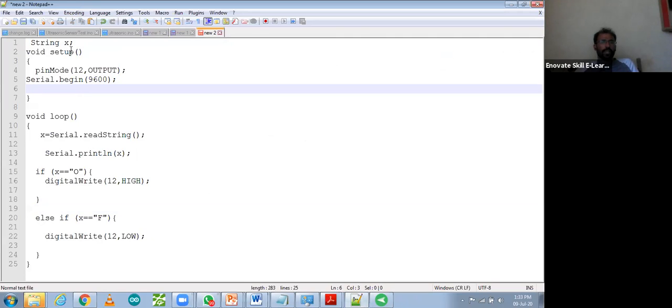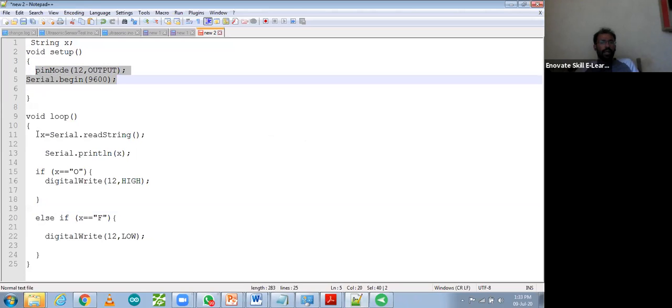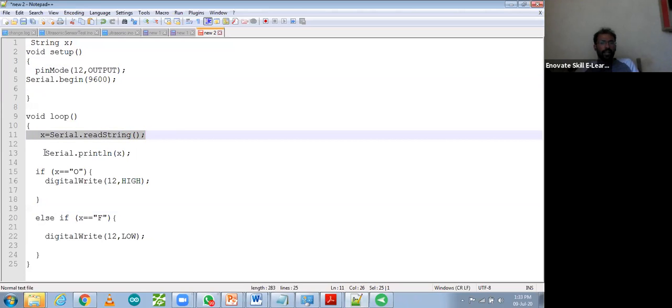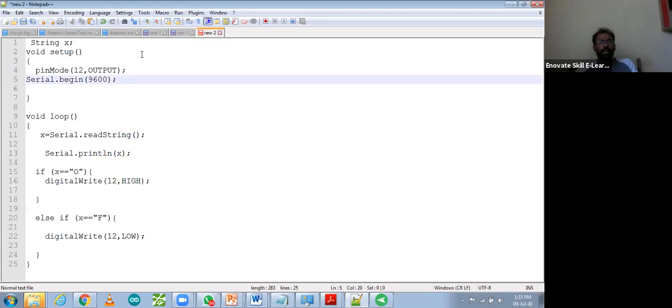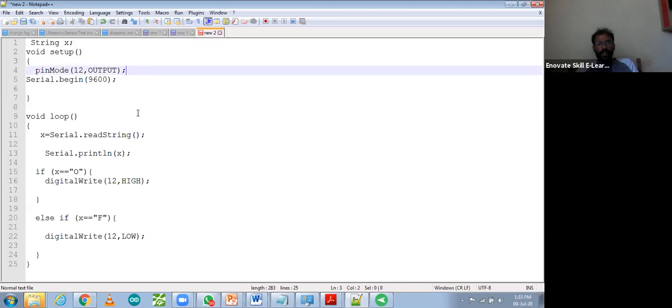This code I have used, the same code string we have taken, whatever code we have written in the Tinkercad, that same code I copied and pasted over here. Pin mode 12 number, x read serial dot string, serial dot print x, then we have used if condition and else condition. That same code we have written over there. It's not like that I have used any other code. I just copied it so that our code should not be deleted from the Tinkercad.